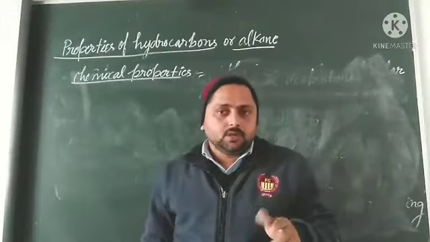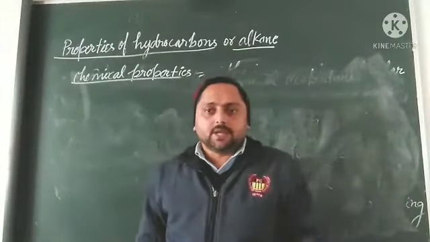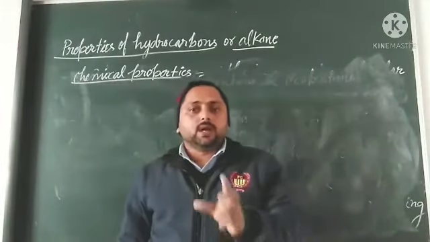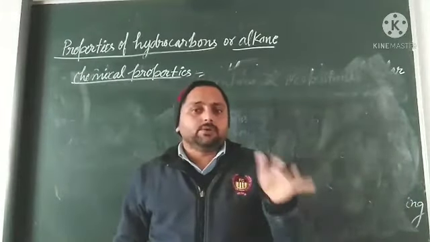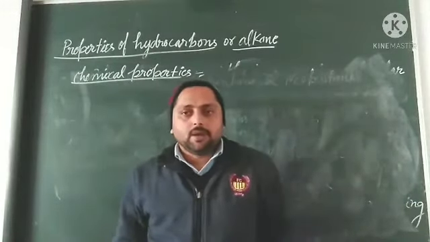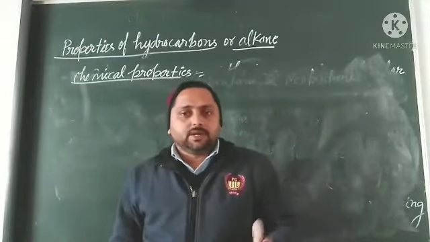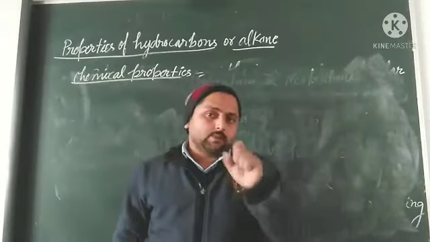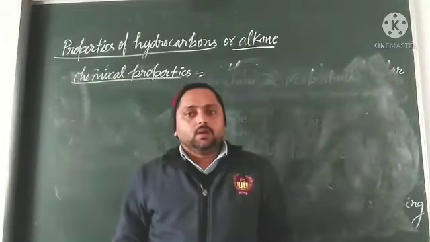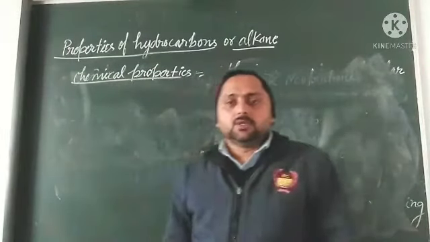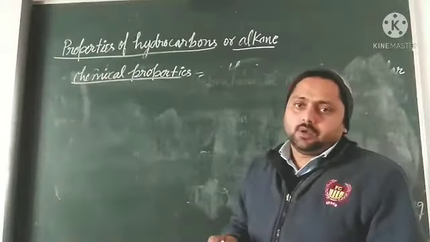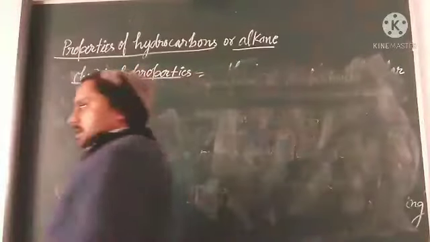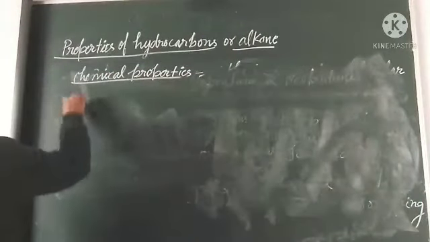Alkanes being saturated do not react with acid, base and other compounds at normal conditions. But in special conditions, they react and give different products. What type of product do they form? They form substituted products. So alkanes show substitution reaction.